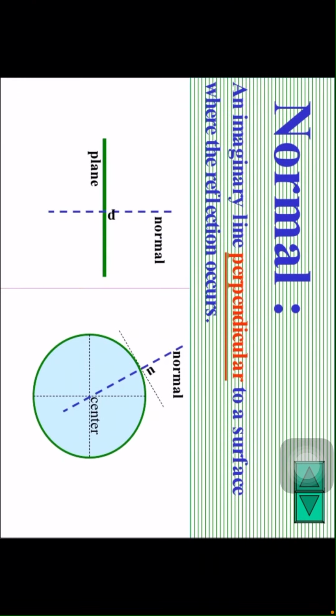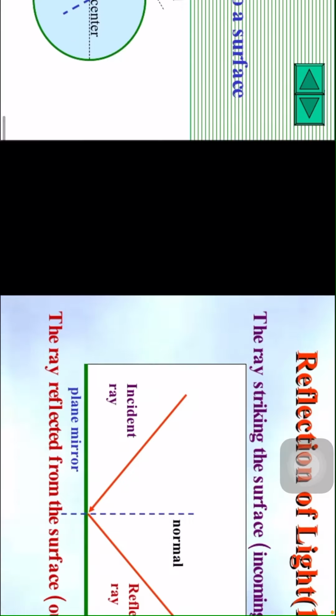So what is called normal, children? An imaginary line perpendicular to the surface where the reflection occurs. For example, children, here a plane mirror is there. The line which is drawn perpendicular to the plane of the mirror is called the normal. Observe, children, normal to the plane of the mirror.